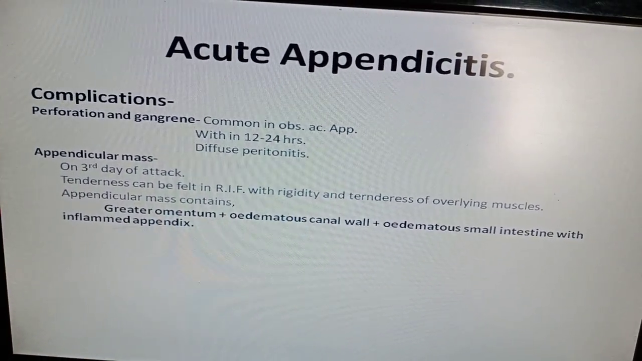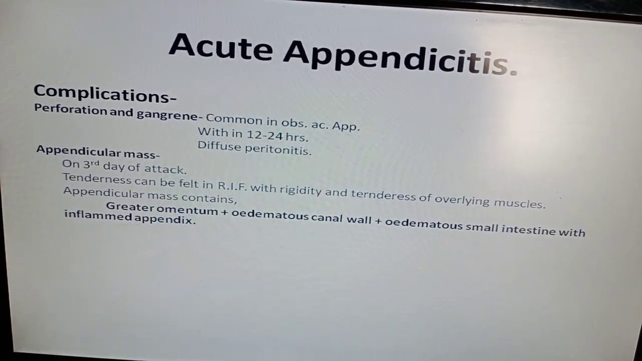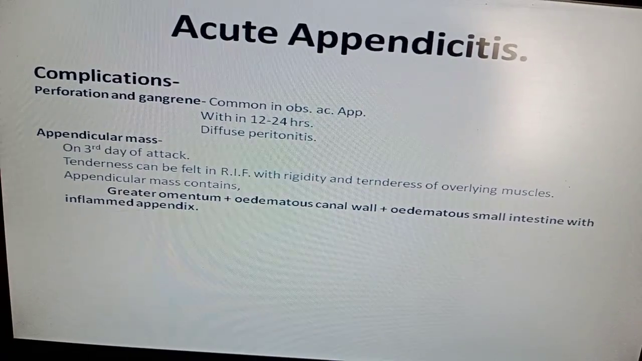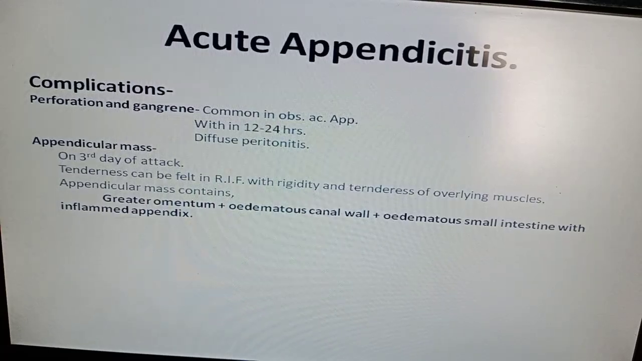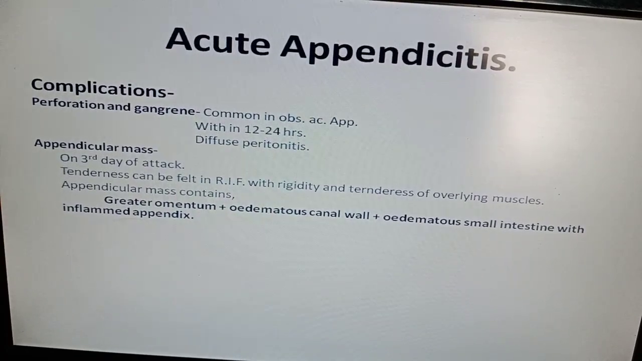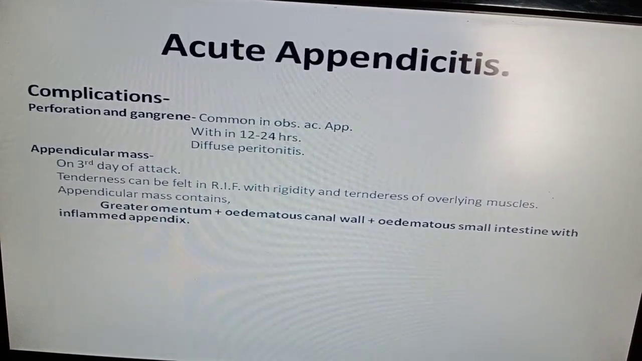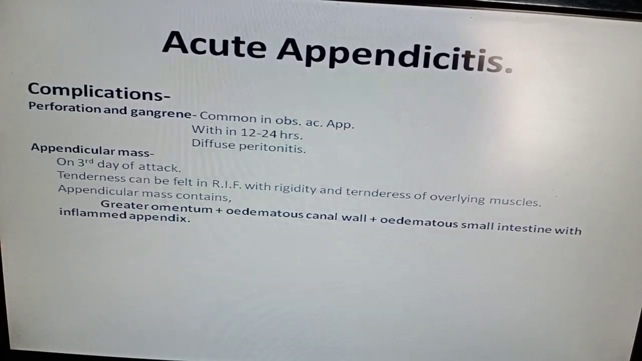Appendicular mass occurs third day of the attack of acute appendicitis, and this appendicular mass contains greater omentum plus edematous caecal wall. Edematous caecal wall means edematous appendix, its wall is thickened. Edematous small intestine with inflamed appendix.